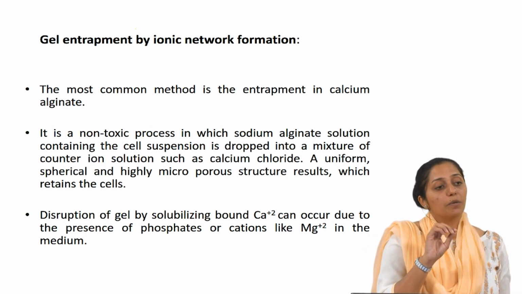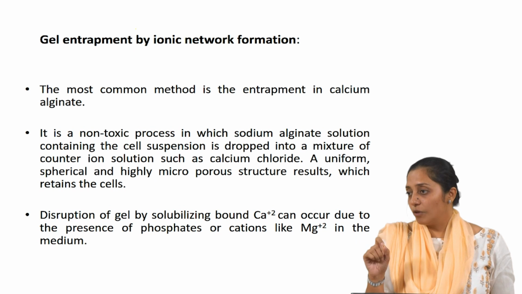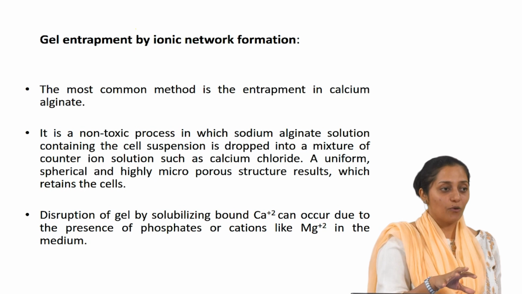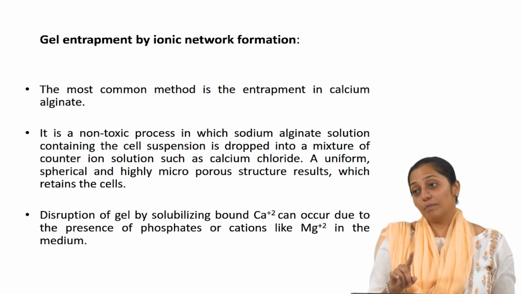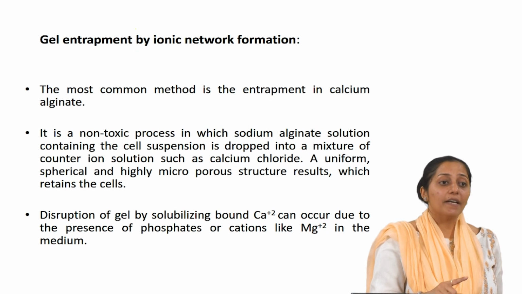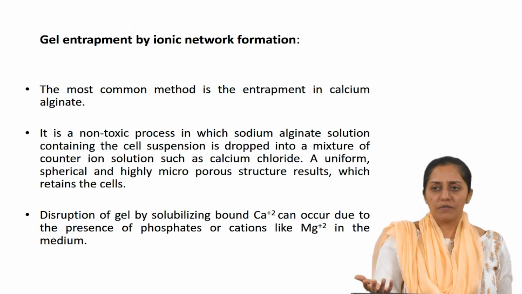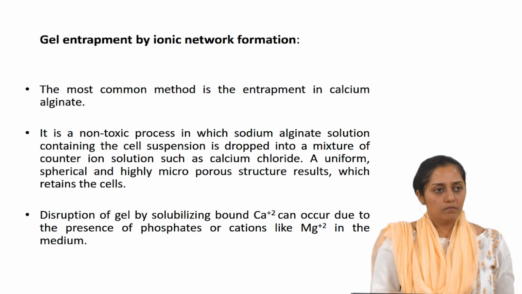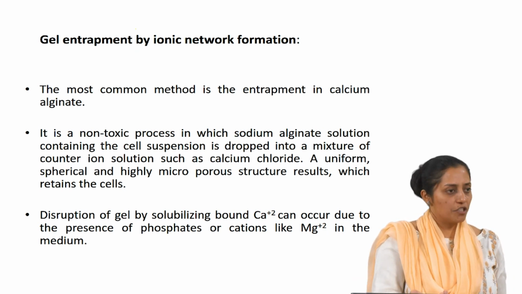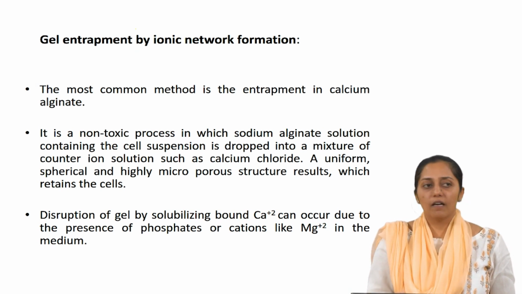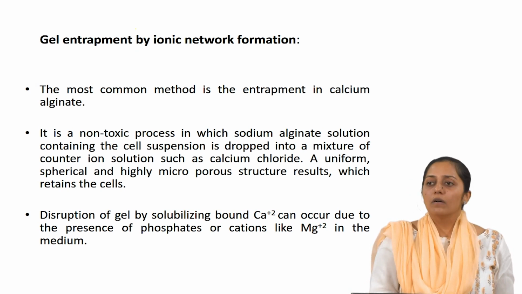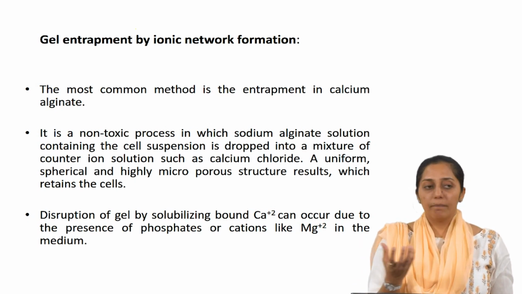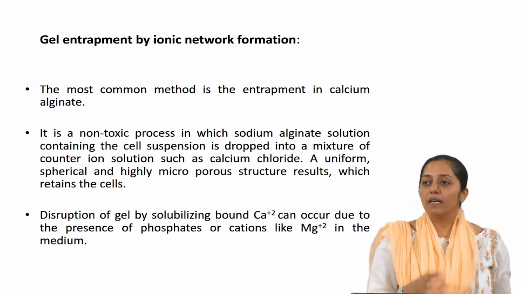Even if you are using an immobilized calcium alginate bead for plant cell fermentation, the media composition in which the beads are going to be put can disrupt the beads depending on the concentration of your magnesium. Magnesium sulfate is one of the major salts used in media for plant cell fermentations. So, it may impact the bead structure. So, care should be taken.